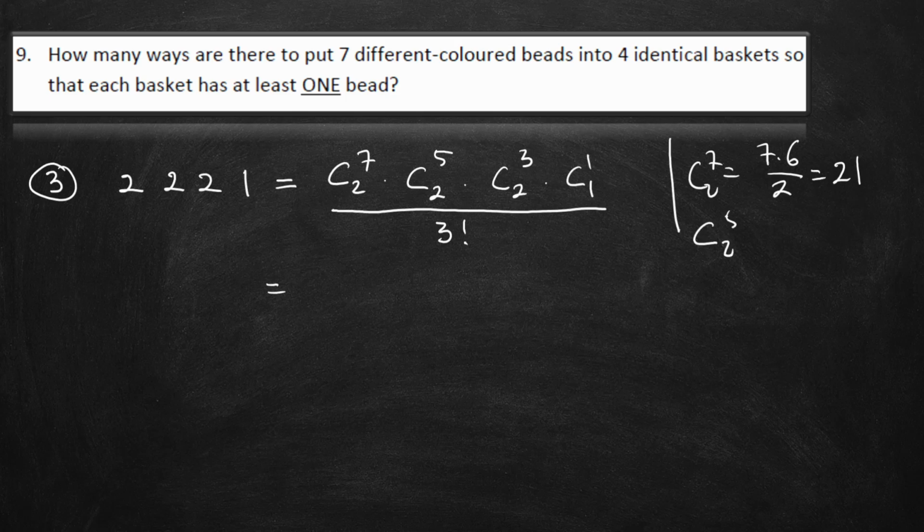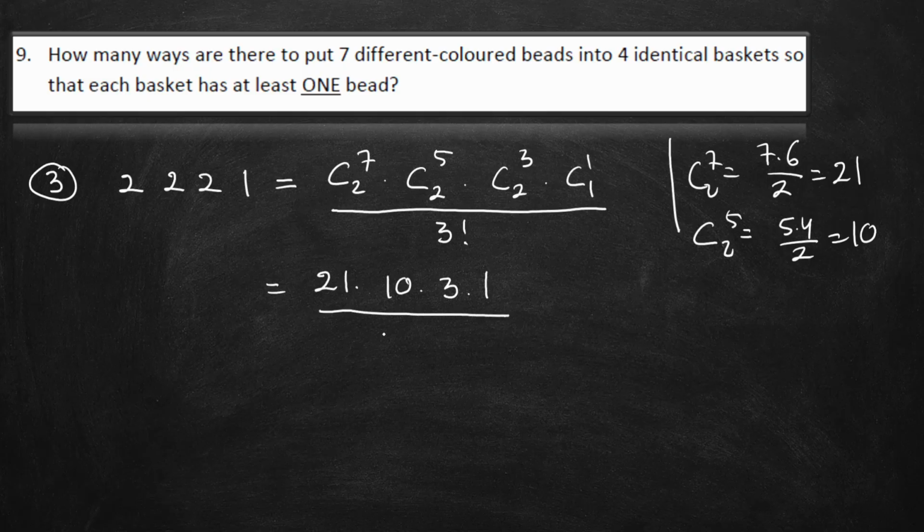Combination 2 of 5 is 5 times 4 divided by 2, so we get 10. So it becomes 21 times 10 times combination 2 of 3, which is 3 times 1, divided by 3 times 2. These two cancel out, same thing with these two. We can simplify it with 2. So 21 times 5 is 105.